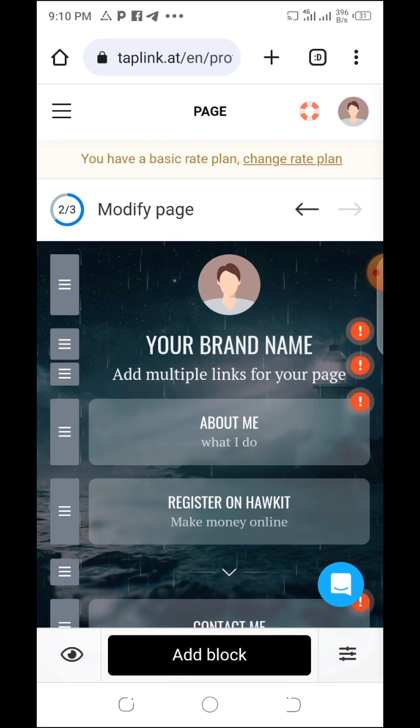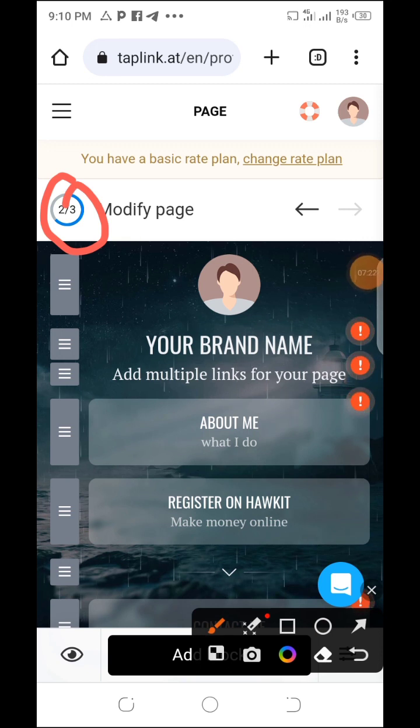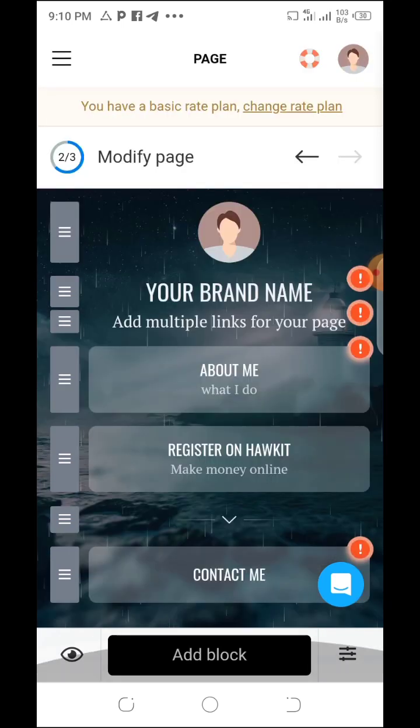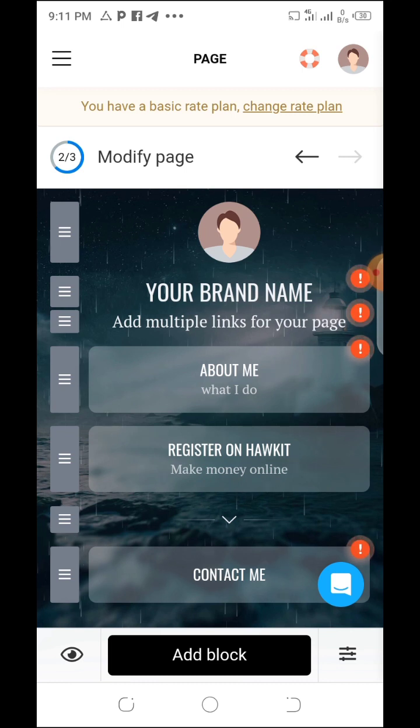Now after you've saved everything, this place is going to show you 3. I don't want to complete it, so it's going to show you 3. Then you're now going to tap on publish. Now when you publish your site, you can copy the link of the site, because whoever taps on the link that you've copied will be brought here, and from this place they can get access to all your links, maybe to chat you on WhatsApp, or to tap on this link and then get to you.